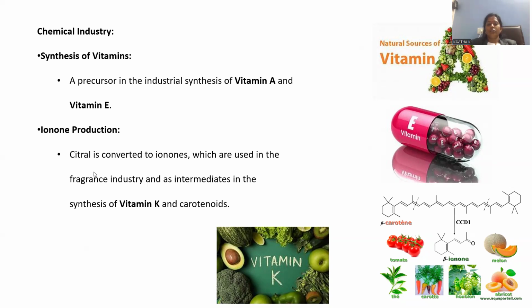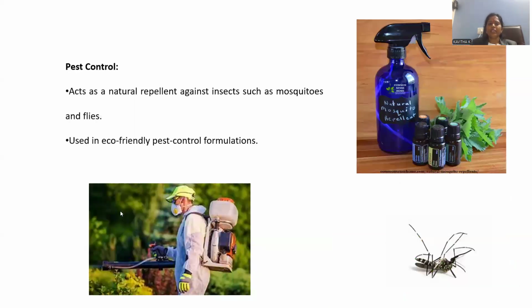Ionone production. Ionone is another transformative product of the cetrol, so that it can be synthesized by chemical modification of that one. And starting from this ionone, it is possible to synthesize vitamin K as well. And carotenoids can be easily manufactured starting from this ionone. So all these can be started from the cetrol only.